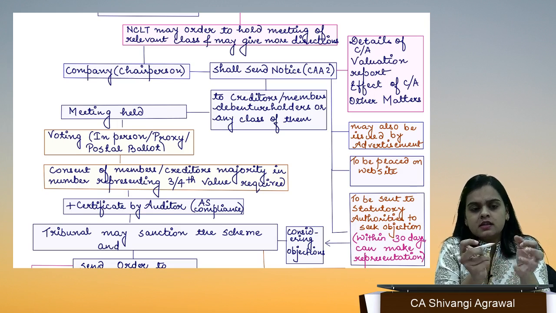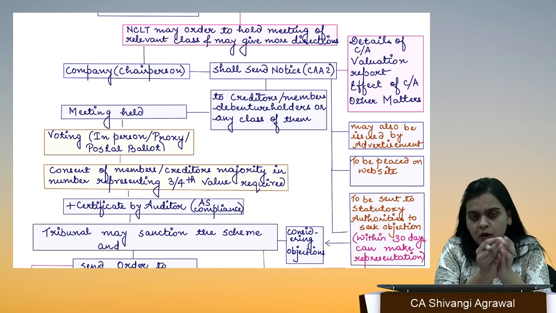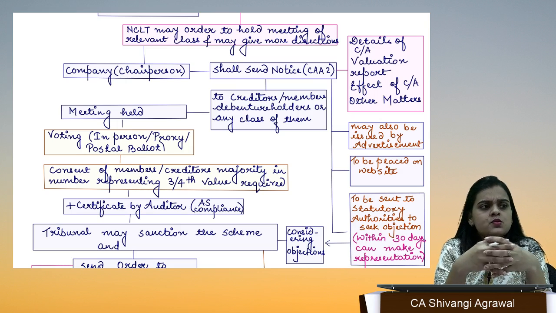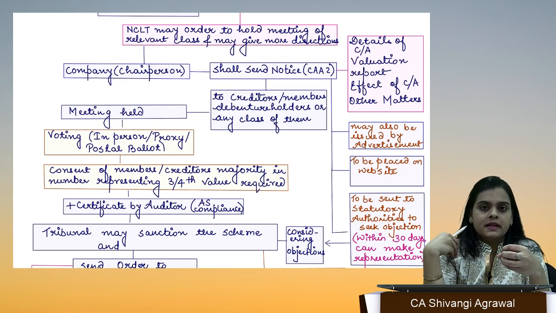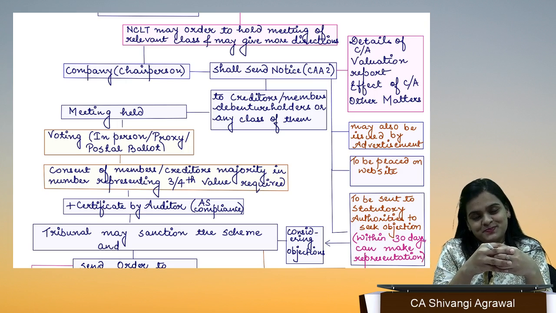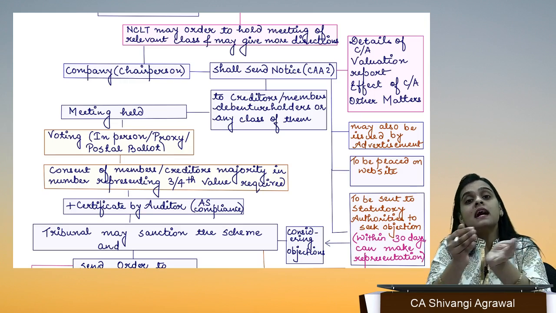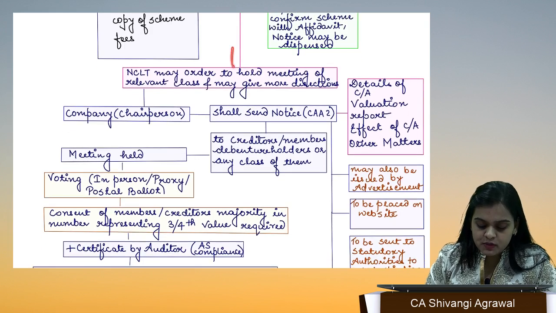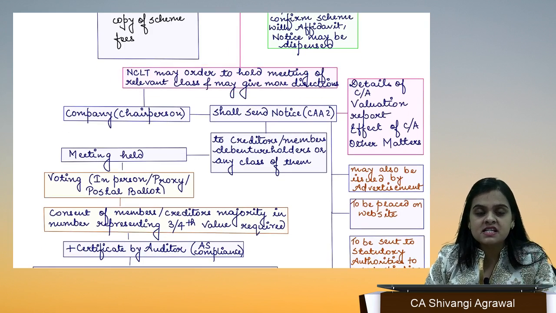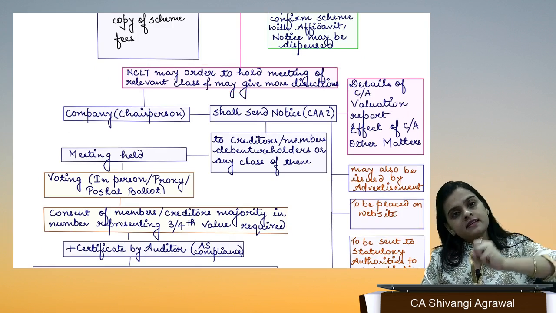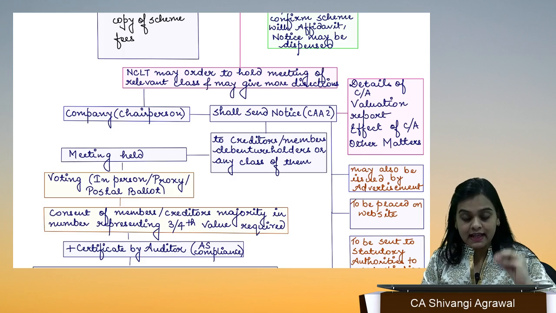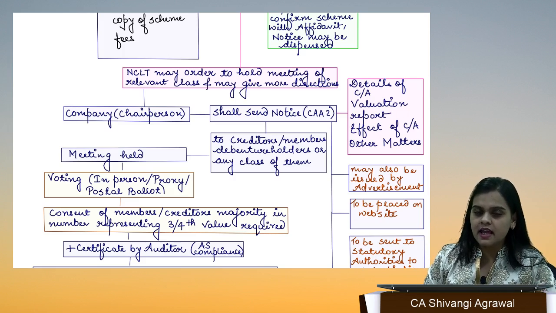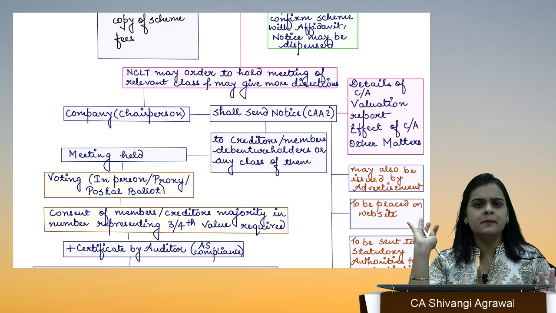Supposedly there is a group of creditors with whom you want to enter into this particular compromise. Okay, so with those class of creditors, with those debenture holders, the company has to hold a meeting. The company will call a class meeting in this case. Why? Because the tribunal has instructed them to do so. Tribunal has told them: call a meeting of that particular class, seek their permission and then tell me what happened in the meeting. If your creditors have permitted the same, then I am going to sanction the scheme.